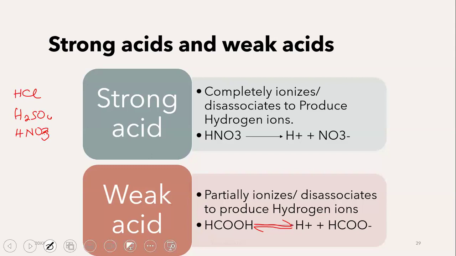In weak acids, generally all your carboxylic acids are considered to be weak acids. All carboxylic acids are weak acids. Other than this, carbonic acid and phosphoric acid are all considered to be weak acids.